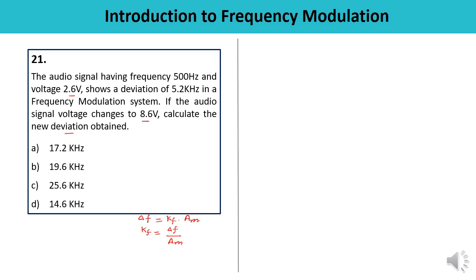Delta F is 5.2. Deviation is 5.2 kilohertz, and AM, the voltage, is 2.6. It means the value of KF is 2. Now what will happen when the voltage is changed to 8.6? Now you have to calculate the new deviation. So the new deviation, delta F, will be KF into AM. KF is 2 and AM is 8.6. So this comes out to 17.2 kilohertz. So you are going to mark A as the correct answer. Correct one.